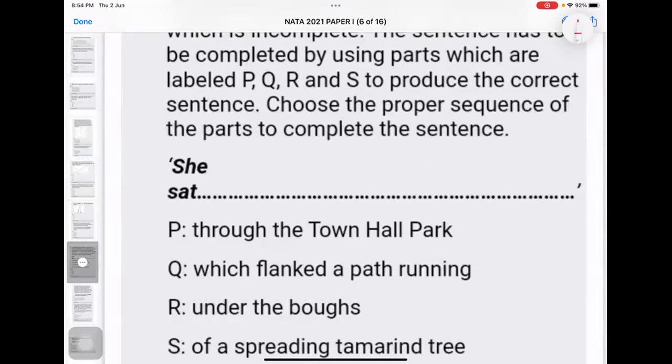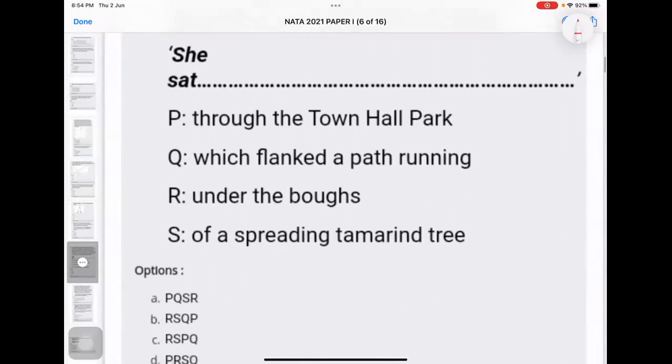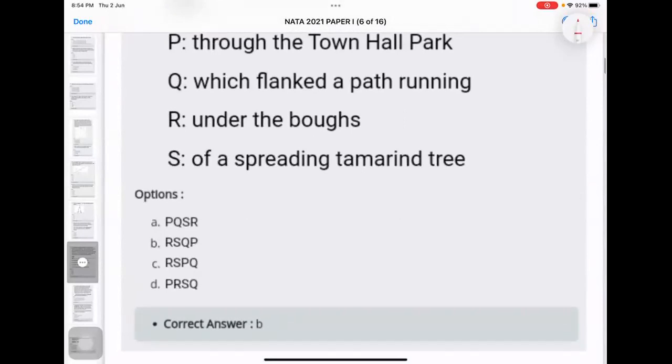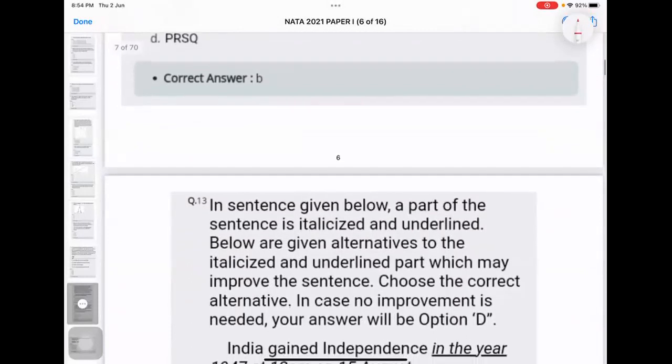RSQP. She sat under the boughs of a spreading tamarind tree, which flanked a running path through the town. Flanked a path running through the town hall park. Let us see. RSQP, you told. RSQP, which is the option over here? RSQP is B. Yeah, correct answer is B. Who told it? Sana, sir. Okay, good, Sana.